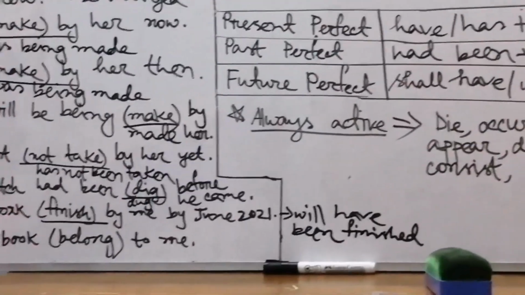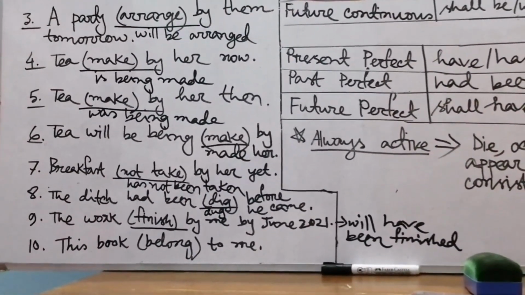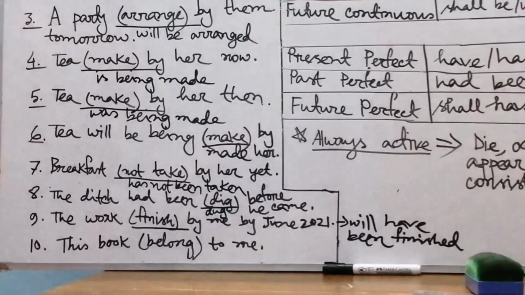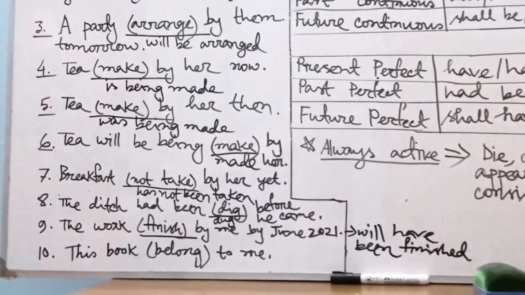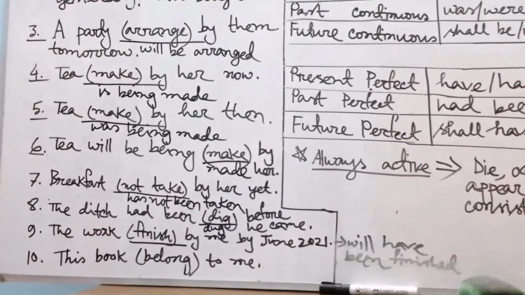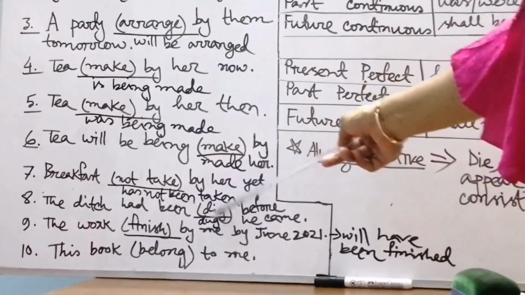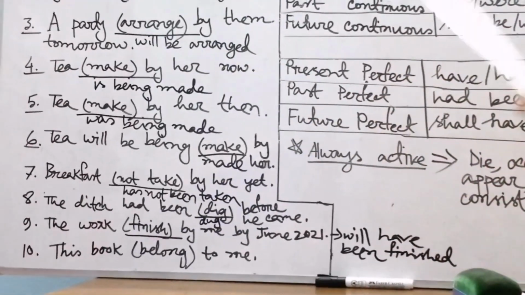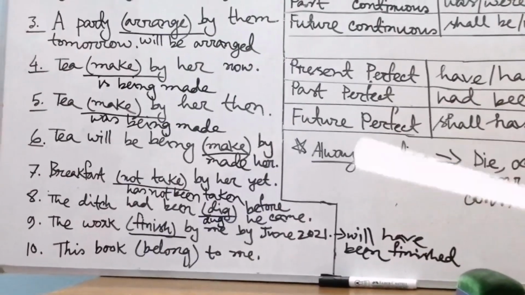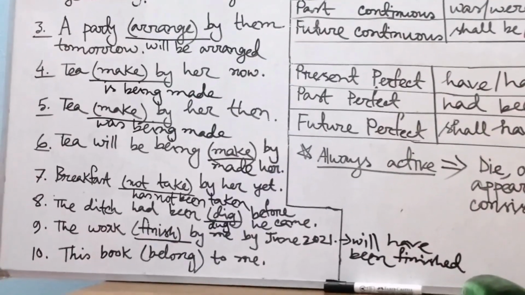Okay, my dear students, the correct answer of sentence number 9: The work will have been finished by me by June 2021. Here, if we omit this portion, "by me", you have to first think about the active voice of this sentence.